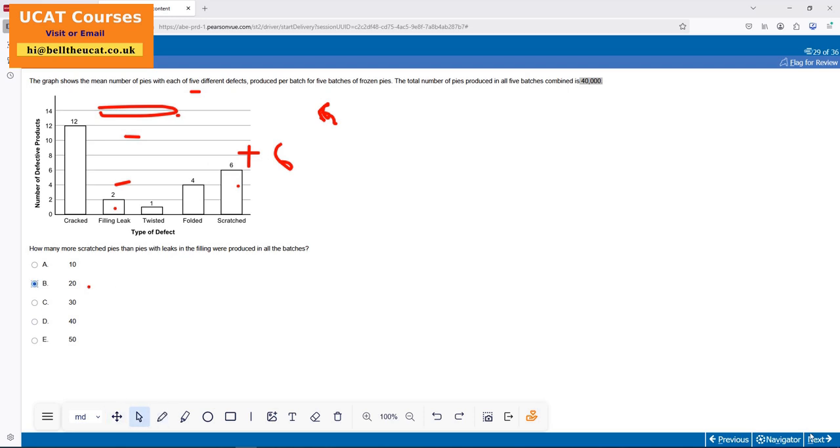Right. Okay. Just trying out a few last questions. What percentage of total pies produced in the batch were cracked? 12. So if I have 12 times 5, 60. 60 over 4,000. 60 over 4. 6 over 4 is 3 over 2. 6 over 4, 3 over 2, 1.5. Any option with 1.5. There you go.